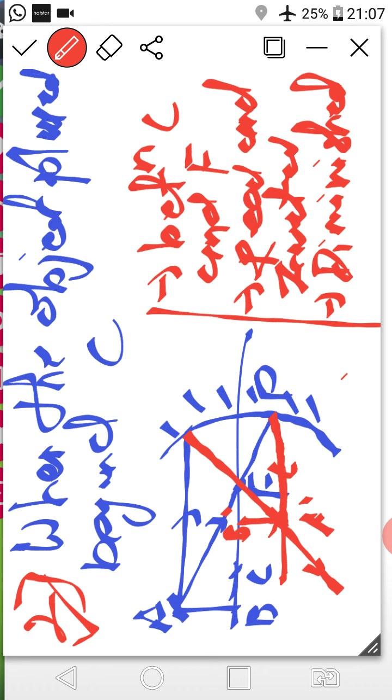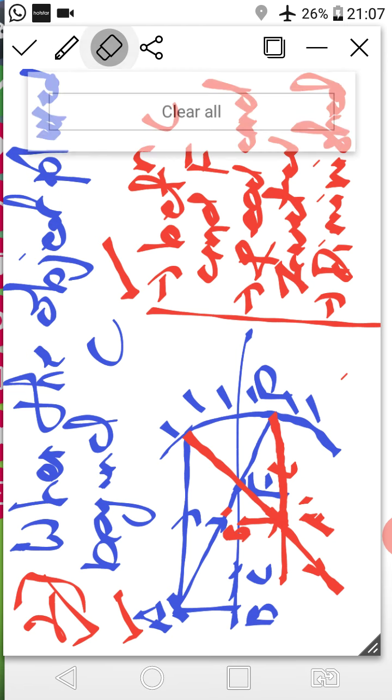So both the reflected rays intersect between center of curvature and focus. Then draw this diagram. After the diagram, you have to write these 3 points: the position of image is between center of curvature and focus. The nature of image is real and inverted, and the size of image is diminished, right class? So this is your second method.